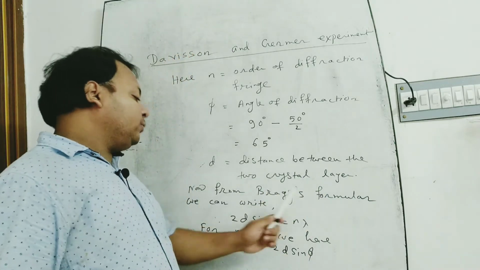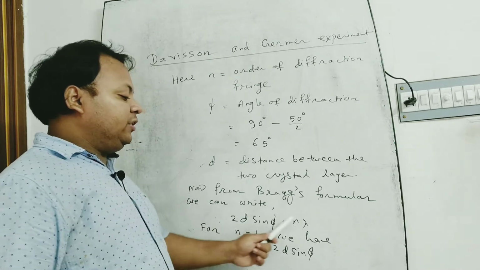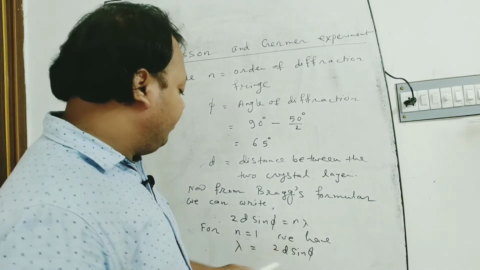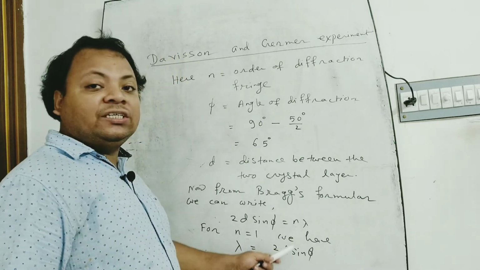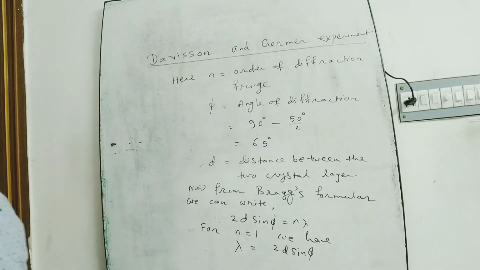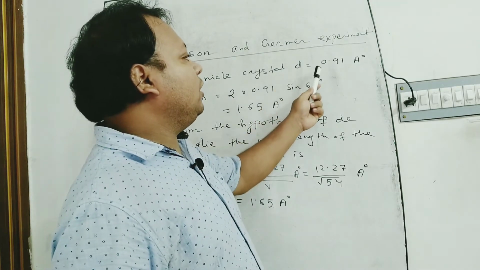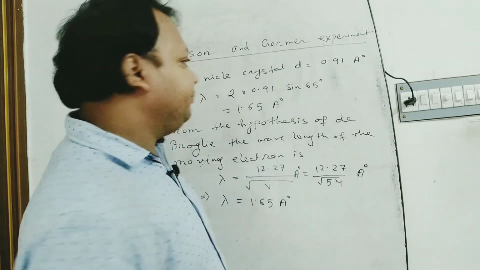Now from Bragg's formula we can write 2d sin phi is equal to n lambda. For n equal to 1, we have lambda is equal to 2d sin phi. For nickel crystal, d is equal to 0.91 angstrom.